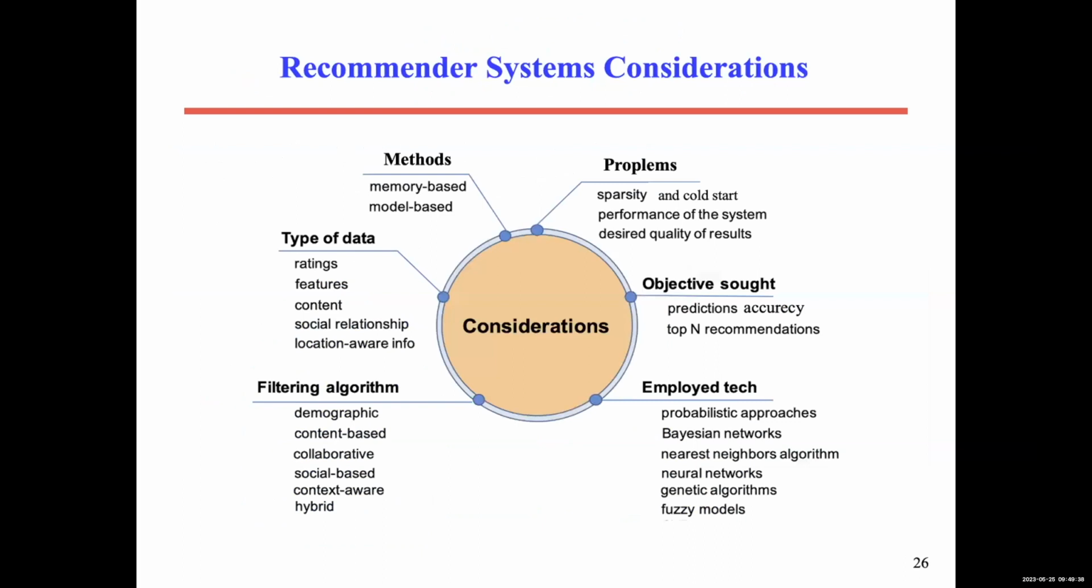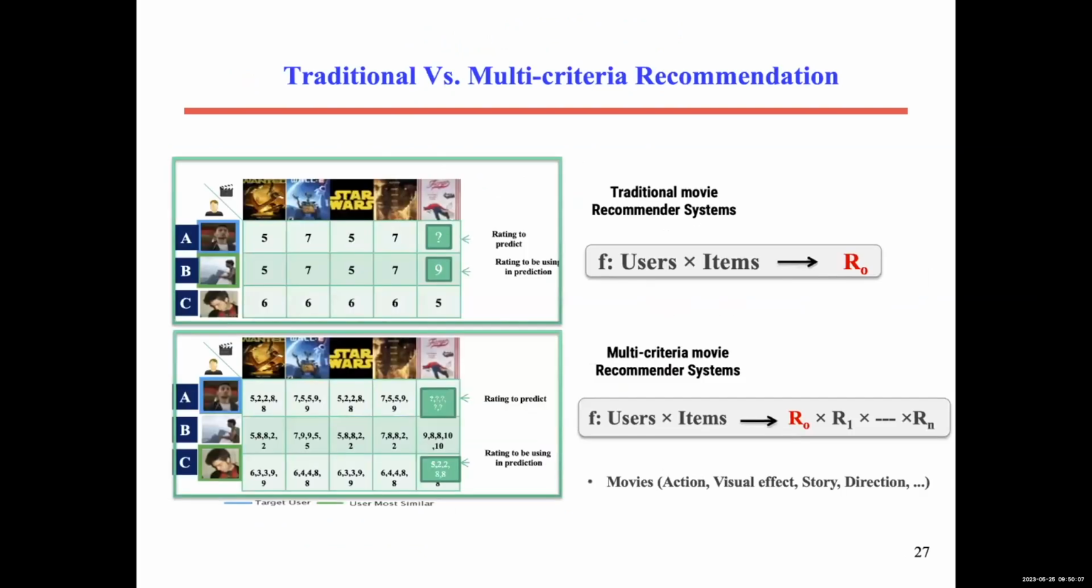Some considerations when we talk about recommendation systems: first we have to consider the objectives that we want to achieve, and the accuracy of prediction for top-N recommendation, which technique we should employ. There are many different techniques and algorithms that we have to select, what type of data we are using, and some problems like I just mentioned. This is important to consider in building.